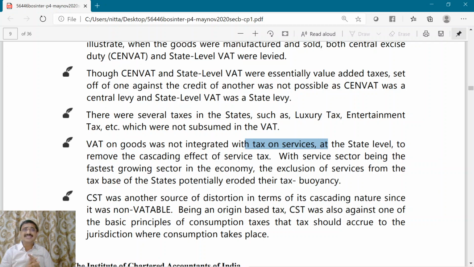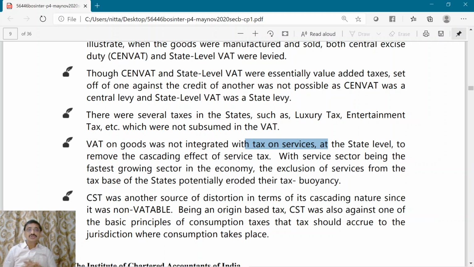Now, the service sector of late is increasing in a much faster way. If the state governments do not have the authority to levy tax on services, there will not be any buoyancy of revenue for the state governments. So there was a necessity that the state governments also have the power to levy tax on services. Now, under the GST regime, the state government also has the power to levy tax on services.